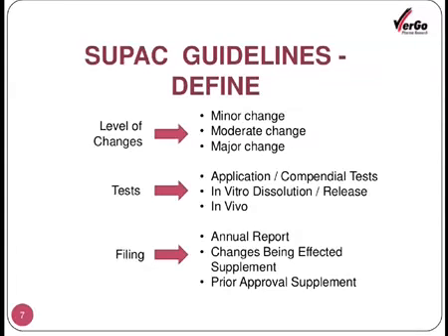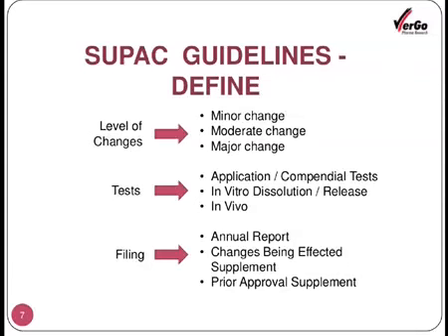The SUPAC guidelines are based on the different levels of changes. The changes could be major or minor. Accordingly, three categories are made: minor changes, moderate changes and major changes. On that basis, we can define them as level 1, level 2 or level 3.